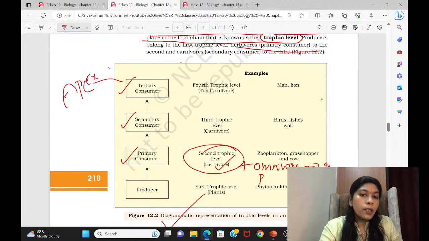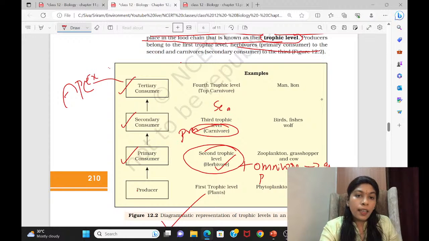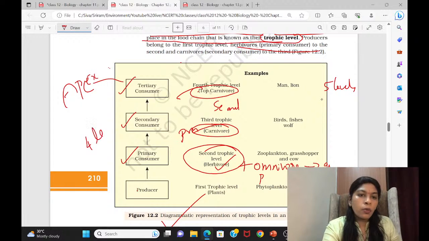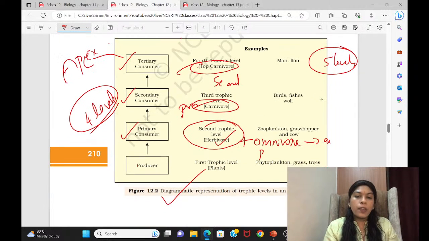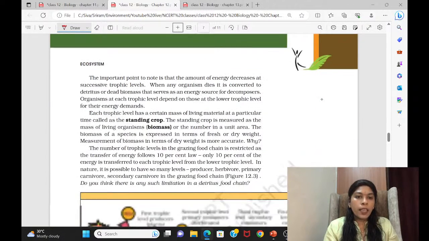So the third trophic level consists of the carnivore, and it can even be a primary carnivore sometimes. Then there can be a secondary carnivore, and then there can be a top carnivore. So at most there can be 5 levels. But in this case, they have described 4 levels. Okay, so beyond 5 levels, there will be no transfer of energy. This way, they are talking about the trophic levels and the energy flow.